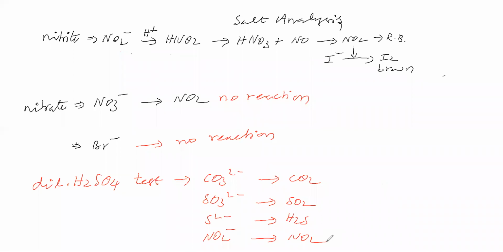Carbonate, sulfite, sulfide, nitrite. They give their respective gases. Carbonate gives carbon dioxide gas, sulfite gives sulfur dioxide gas, sulfide gives hydrogen sulfide gas, and nitrite gives nitrogen dioxide gas.